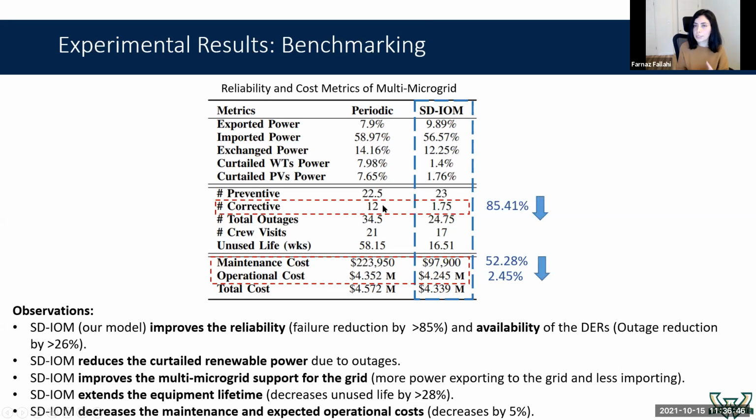But our model uses sensor information and has predictions on failure probability of the unit. As a result, the maintenance timing is more accurate, and we could reduce the number of failures in the system by quite a margin, and as a result, reduce the number of corrective maintenances. In terms of power transactions, in our model more units are available, so we have more generation, so we can export more power. The microgrids can export more power to the grid, and they can import less power from the grid, so they can work more independently and provide higher support for the grid.